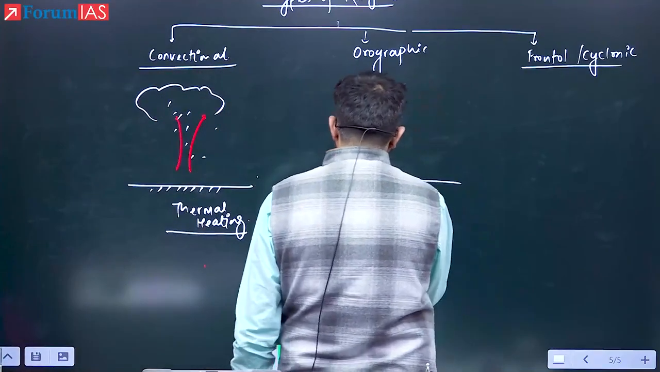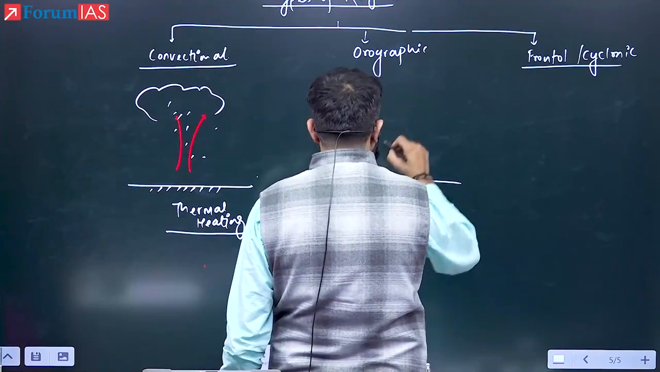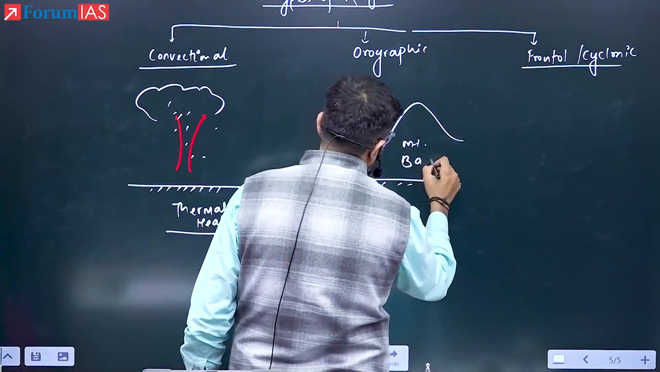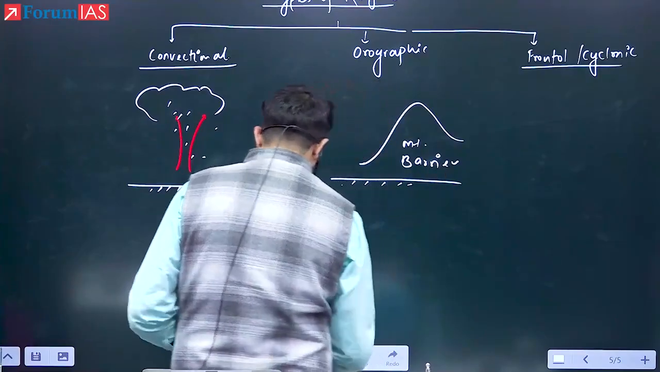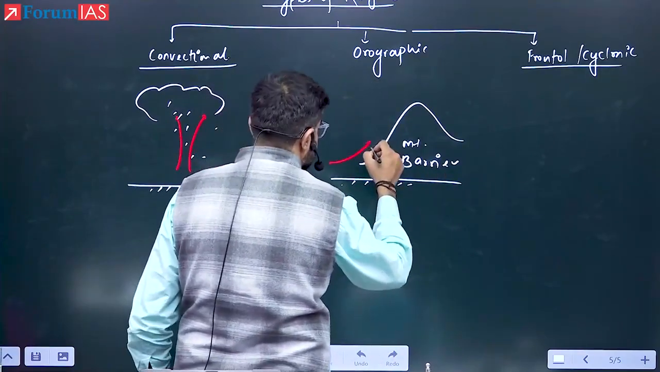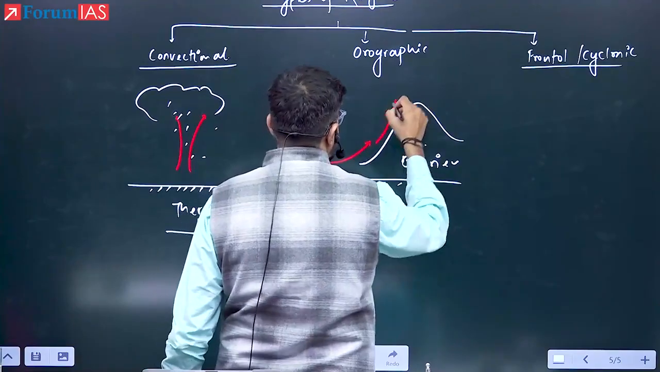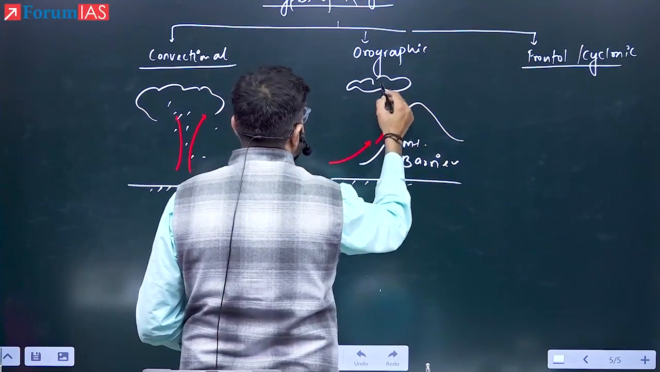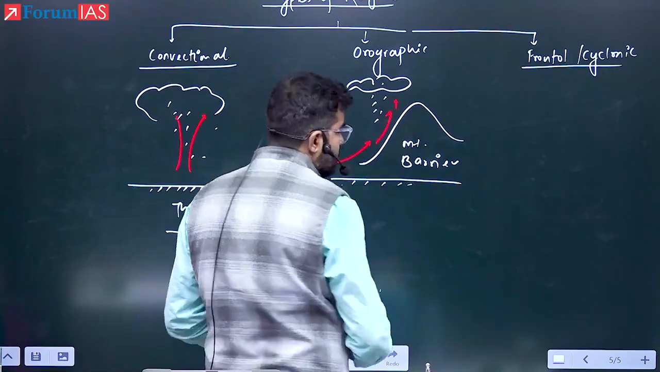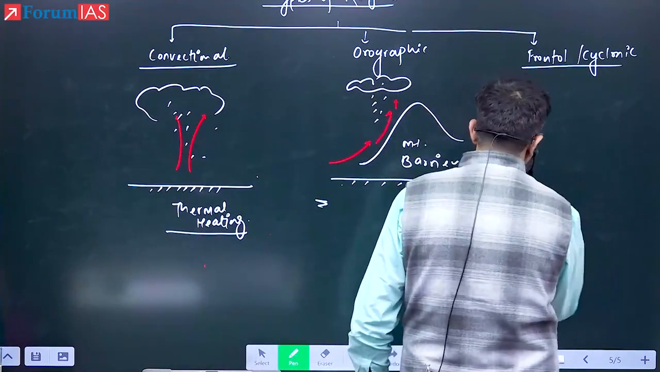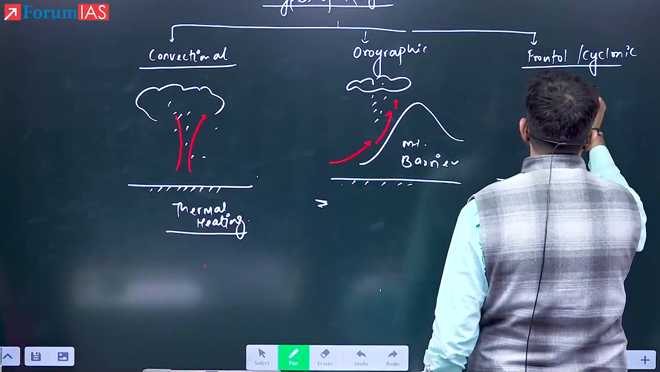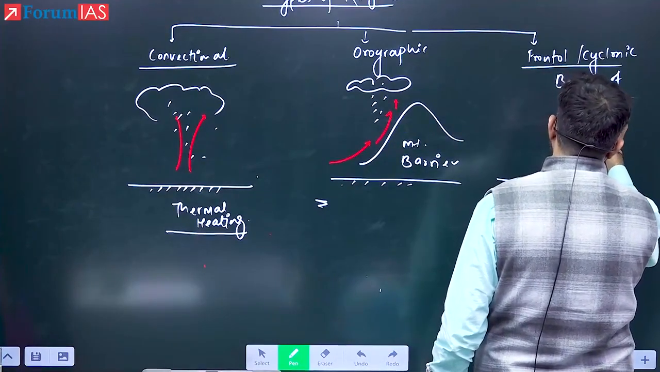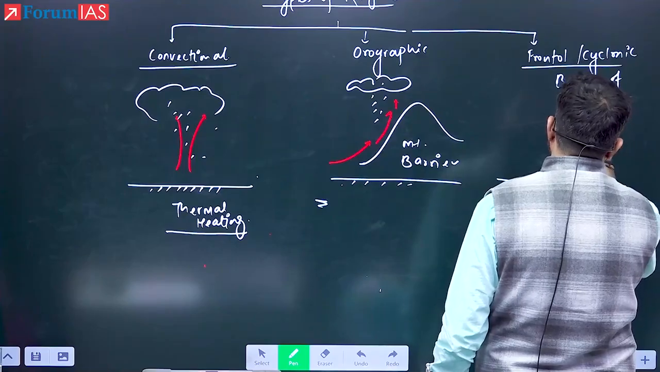In the second case, the warm air is rising because of the orographic or the mountain barrier. So here it is the mountain barrier. The rainfall will occur mostly on the side from where the winds are coming. Frontal is because of the formation of fronts or with cyclones.